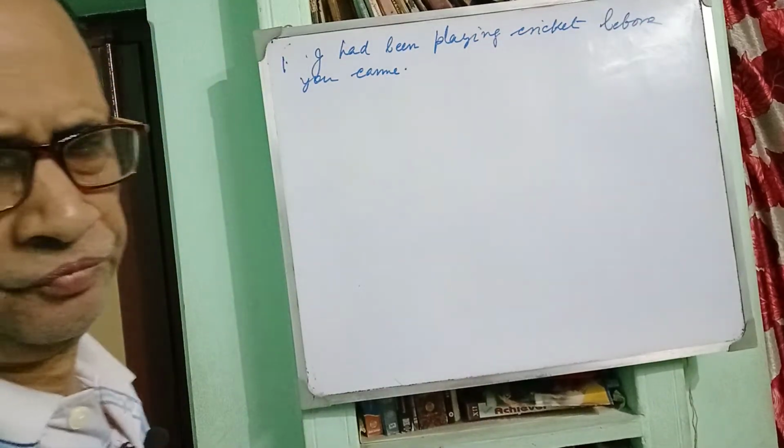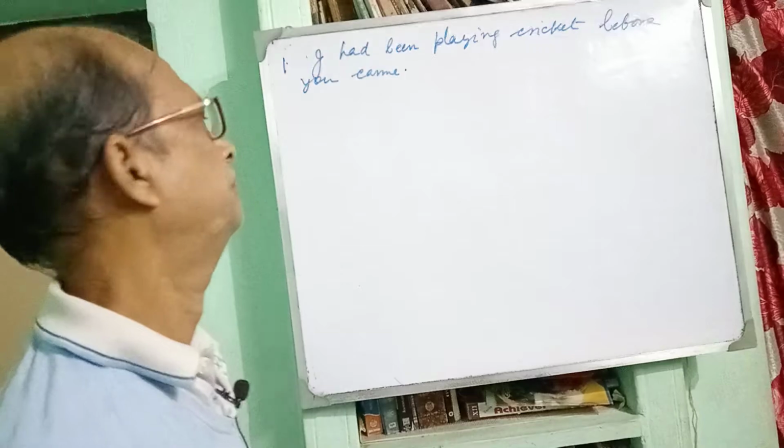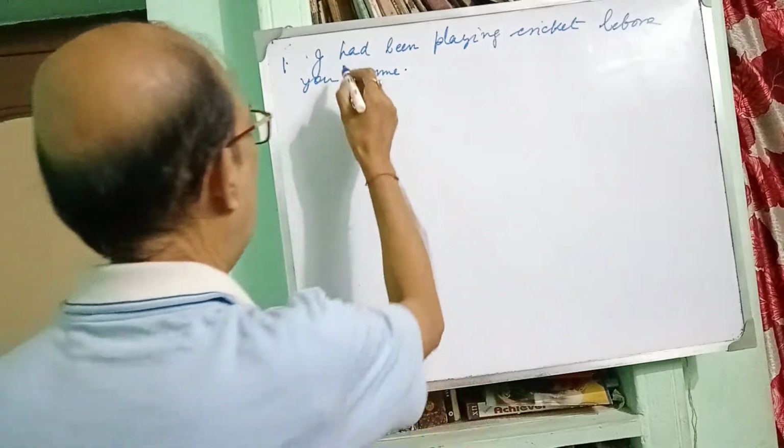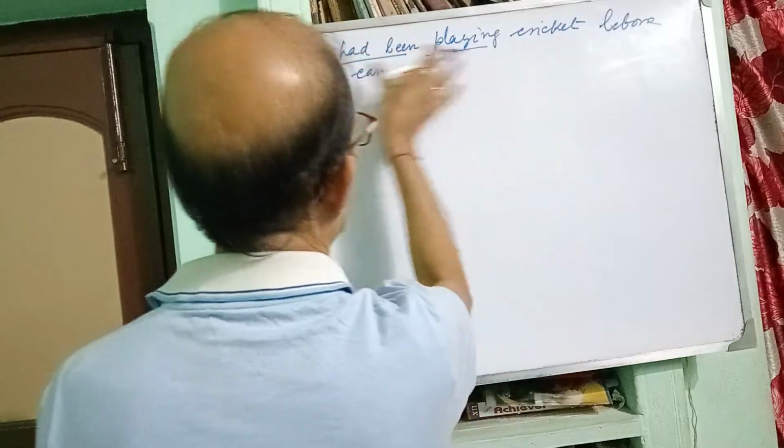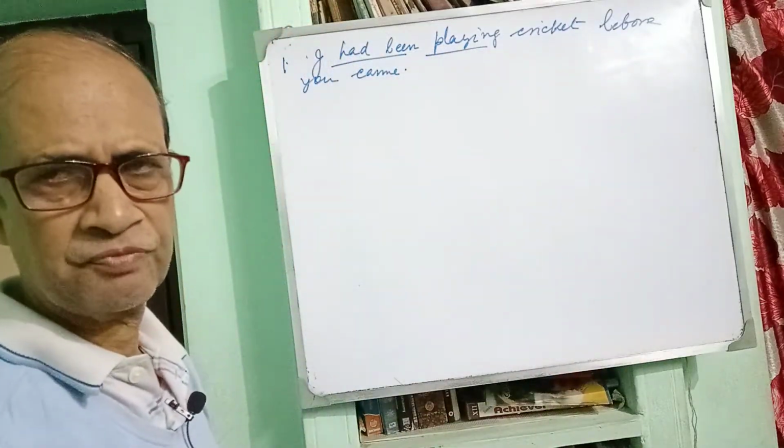Please see. Please watch. I had been playing cricket. It is past perfect continuous tense.